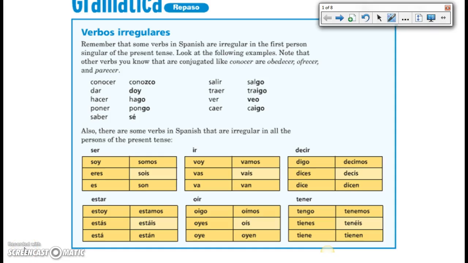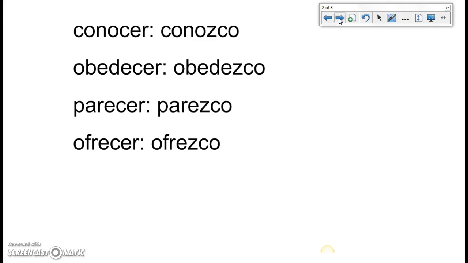Hola estudiantes, quiero hablarles sobre la gramática en página 2 del libro. Se llama Verbos irregulares. ¿Ok? Entonces, quiero hablar de cada verbo que está en esta página, empezando con estos 4 verbos.